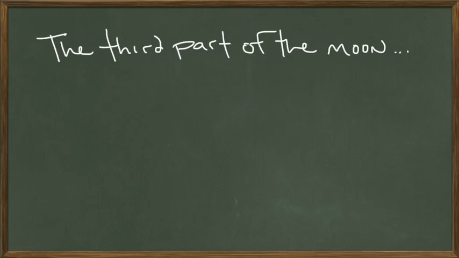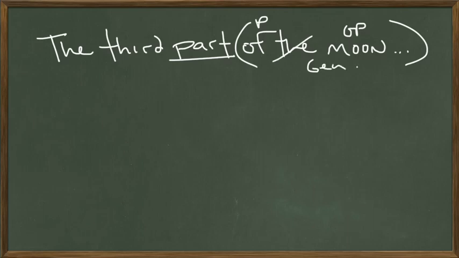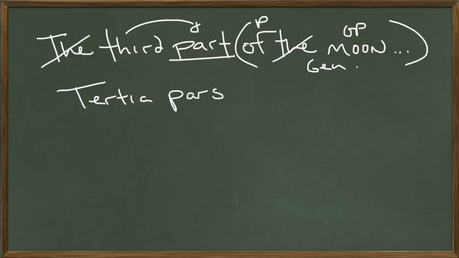Let's do another one. The third part of the moon. Same thing. Part, preposition of, of what? Moon, object of the preposition, genitive case. Article, adjective, we don't need that. Which part? Third. So, tertia pars of the moon. Moon is luna in Latin, and to make it genitive, we simply add an e. Tertia pars lunae.